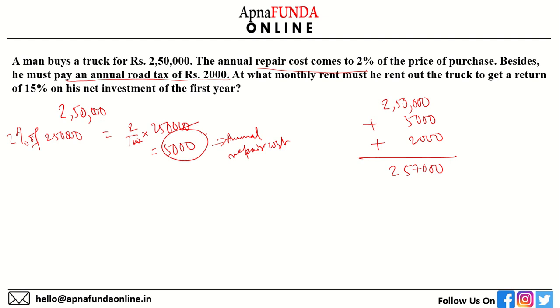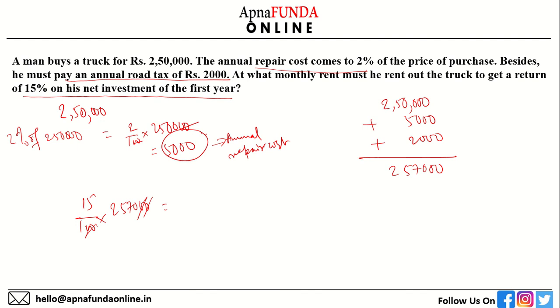At what monthly rent must he rent out the truck to get a return of 15% on his net investment of the first year? So 15% of 2,57,000. We need to solve this.